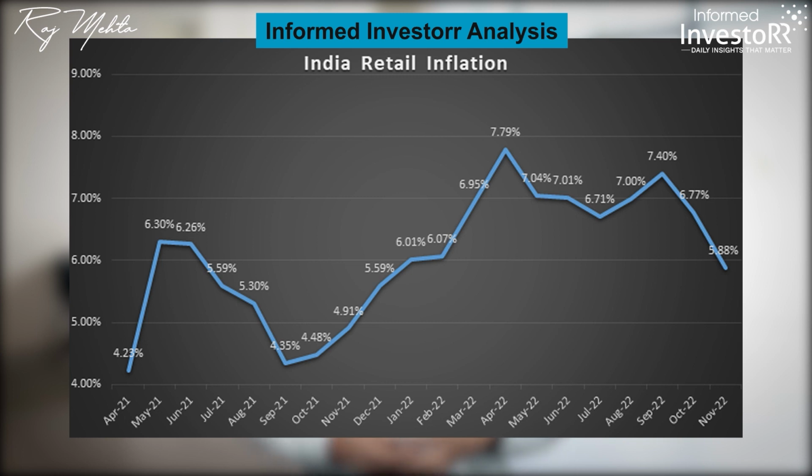The retail inflation was at 6.77% in the previous month of October 2022 and at 4.91% in November last year. While the average inflation has remained above the RBI's upper tolerance level of 6% for the past 3 consecutive quarters, the measures taken by the government to contain food prices helped to bring inflation below the 6% levels.